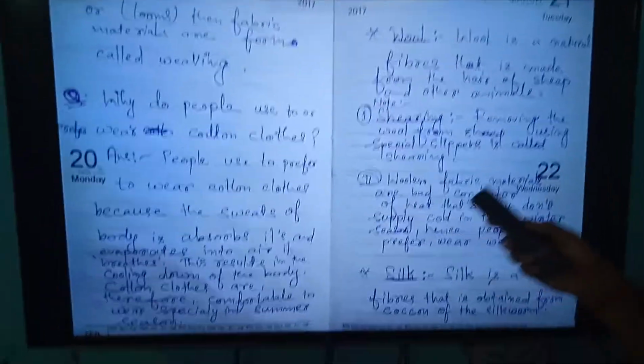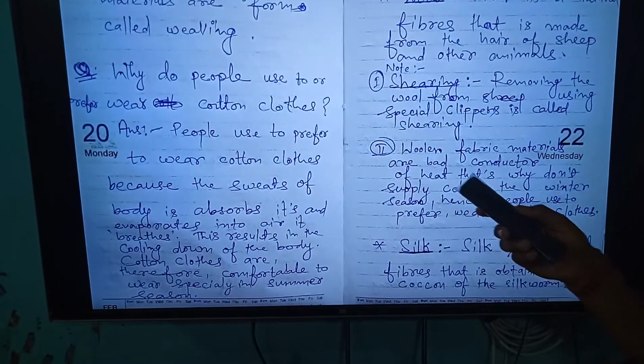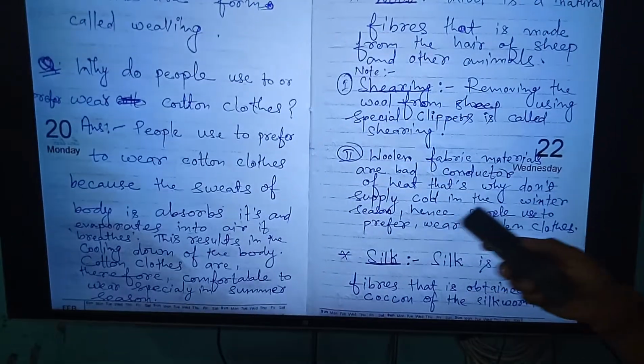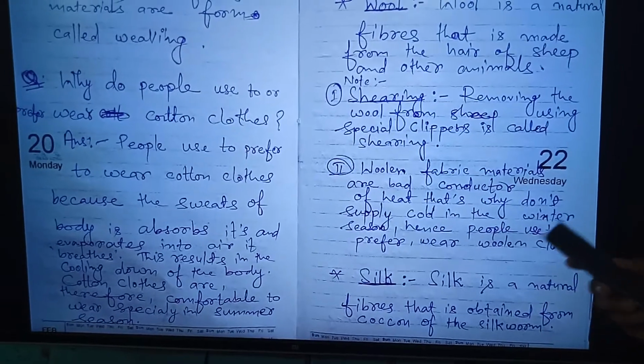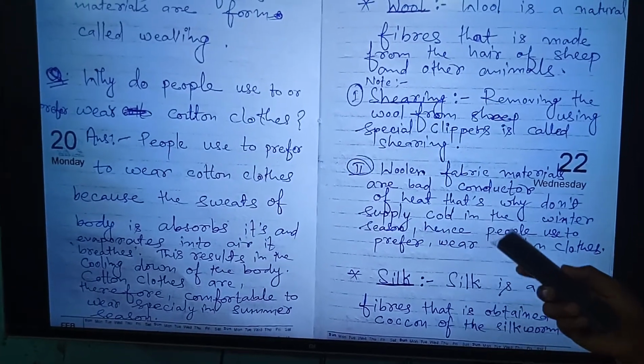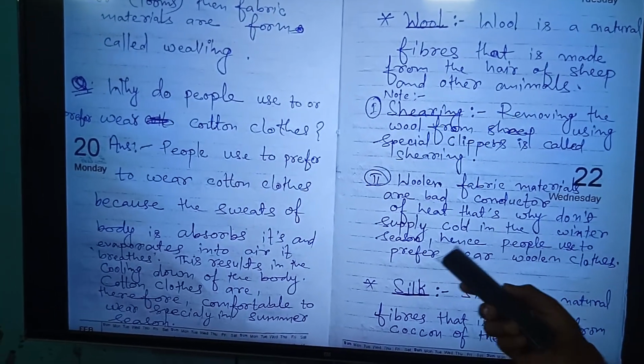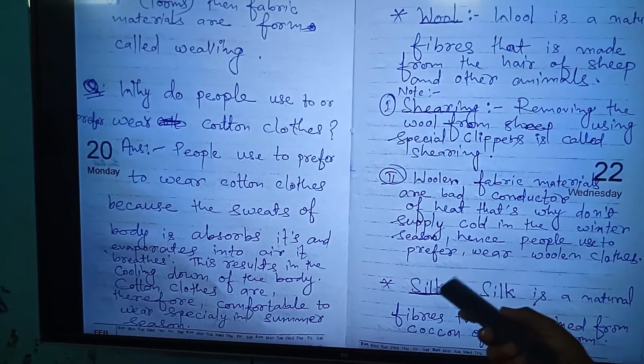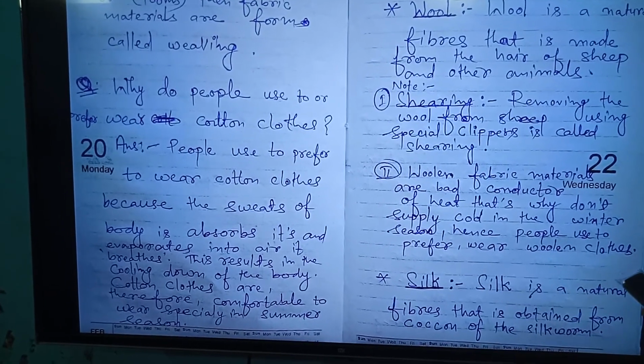Second, woolen fabric materials are bad conductors of heat. That is why they do not let in the cold in the winter season, and hence people prefer to wear woolen cloth in the winter season.